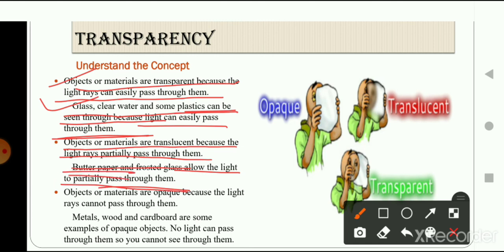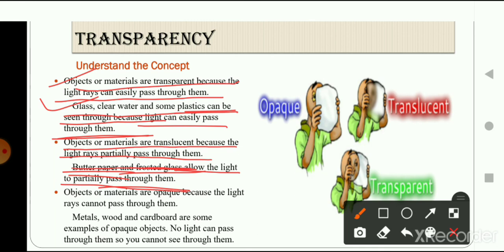I hope that all of you know what butter paper is. Frosted glass is used in our bathrooms. I want you all to observe the bathroom windows that you have. You will observe that the light is passing through the window, but you cannot see what is on the other side of the window. That is because the light is passing partially through the object.